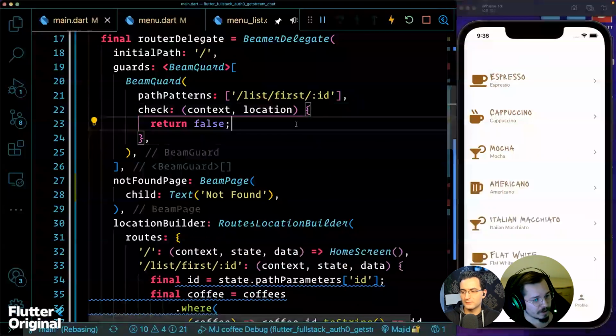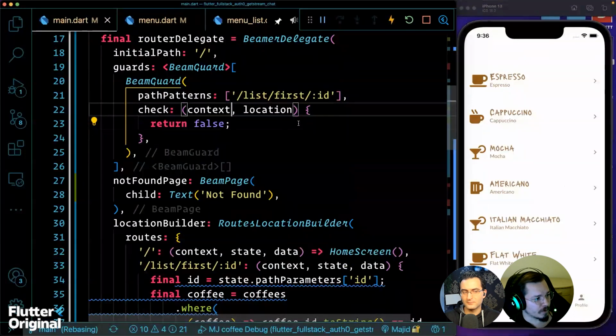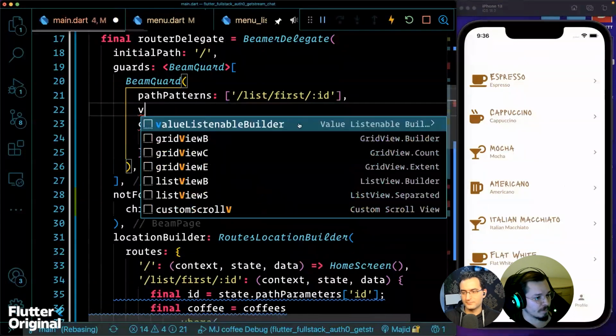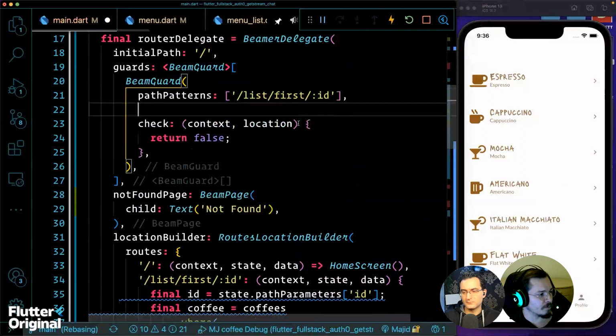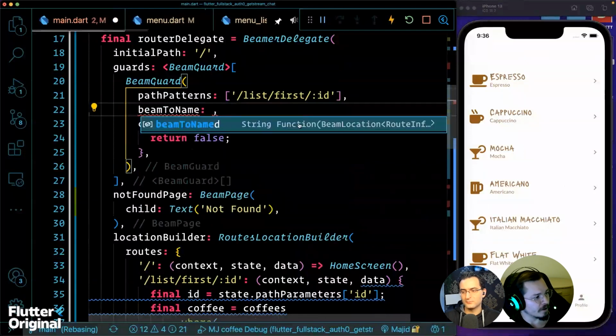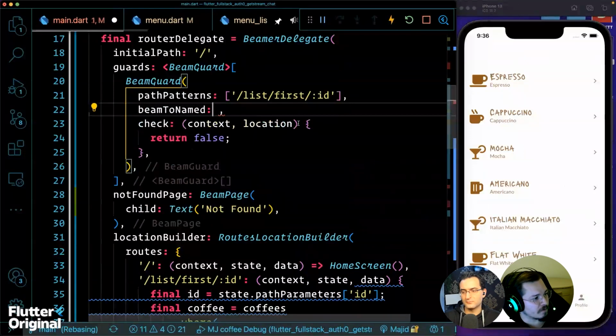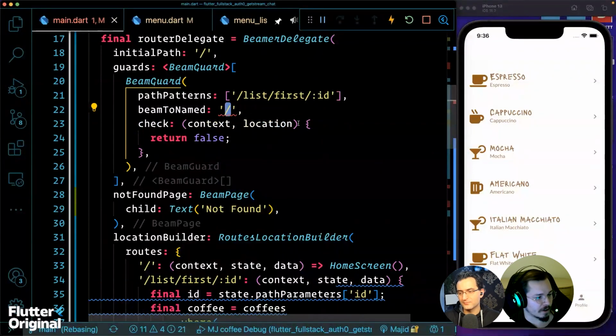Well, if we didn't provide any other parameter, it will just not navigate. But then we can provide a beamTo named property of the BeamGuard. So BeamGuard has beamToNamed, and we can specify where then to redirect. Let's say home page. The check has failed.